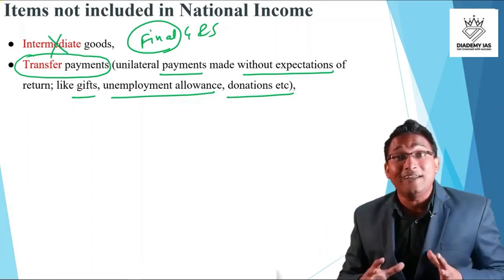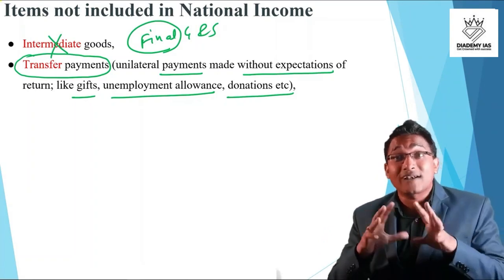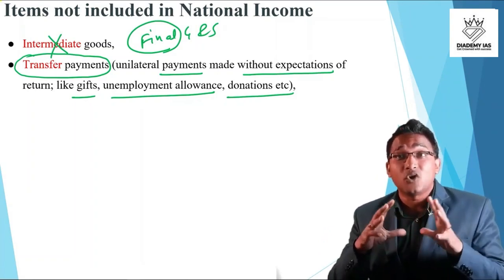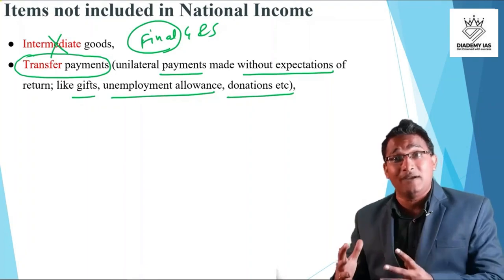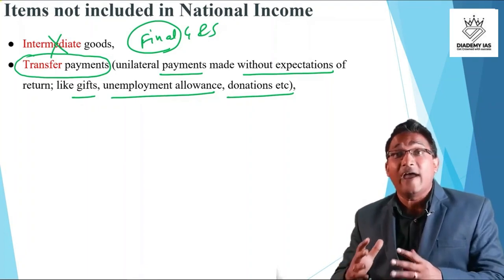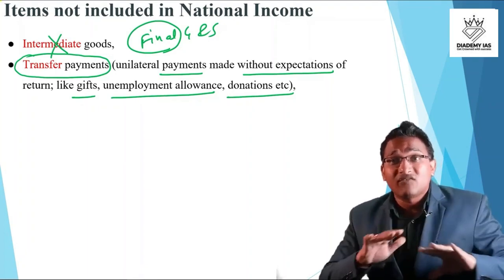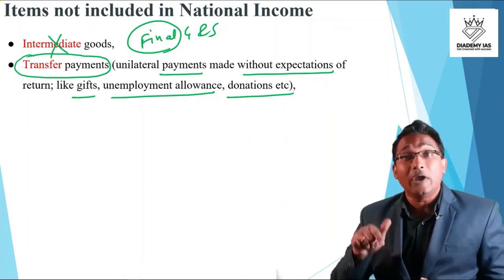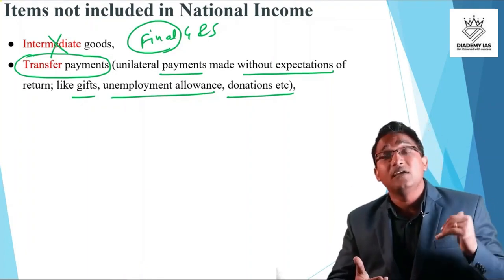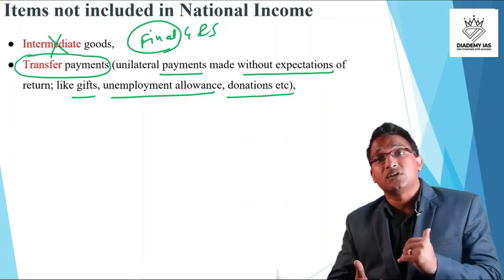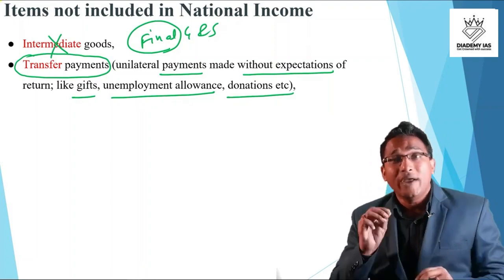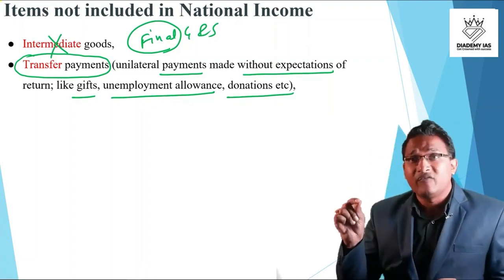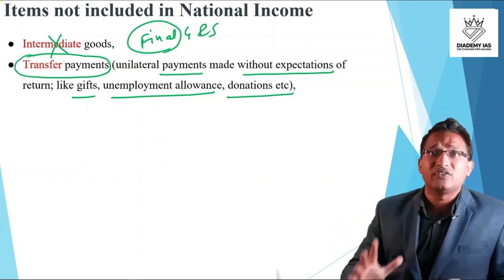There is no production activity happening. It is not the primary income. It is a transfer payment. That is why we don't include transfer payment in the GDP. So in your examination, there can be a multiple choice question where they can ask whether the donation given by one person to the temple is part of the GDP or not.